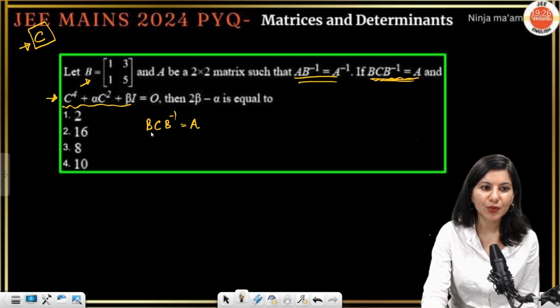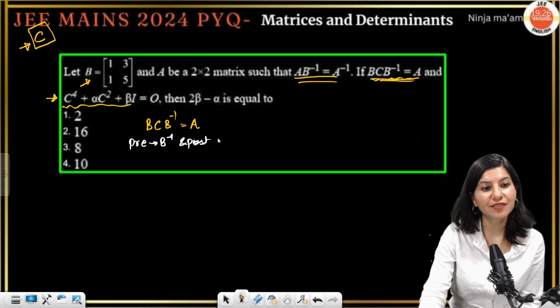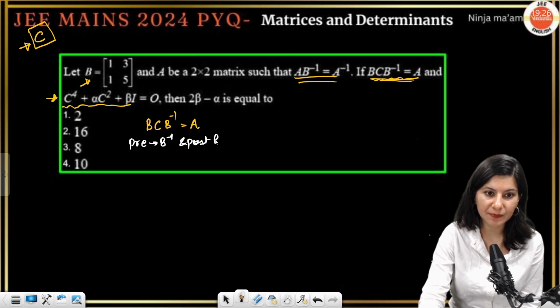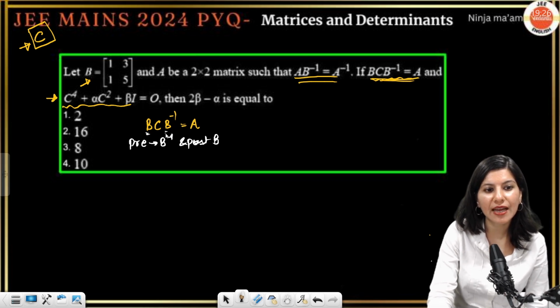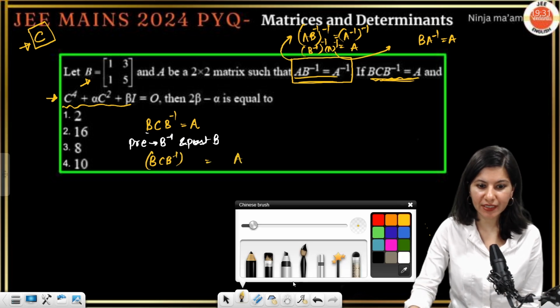First, I am going to pre-multiply by B inverse and post-multiply by B, because I want to remove this B and B inverse. So B C B inverse was already written, and on the right hand side A is written.